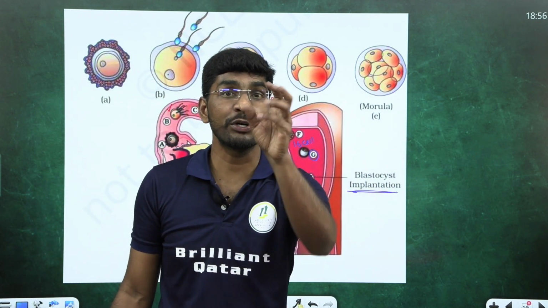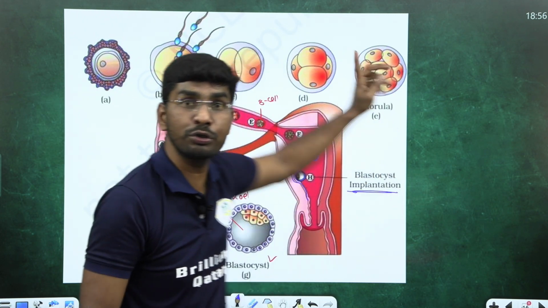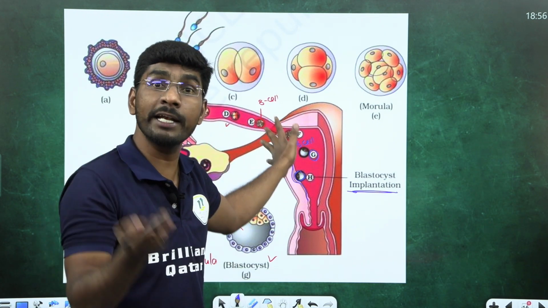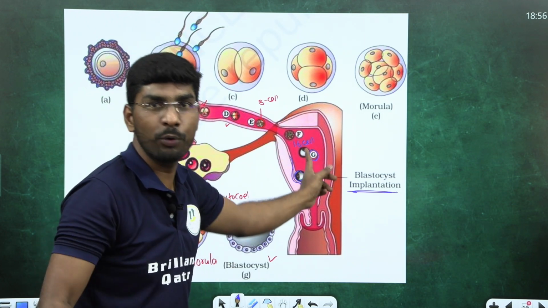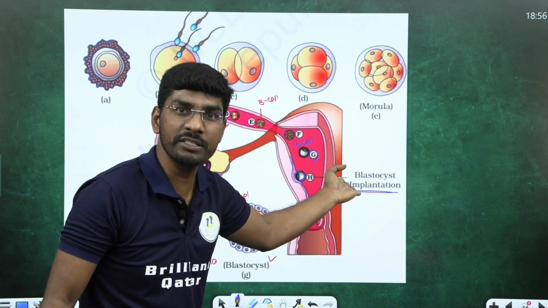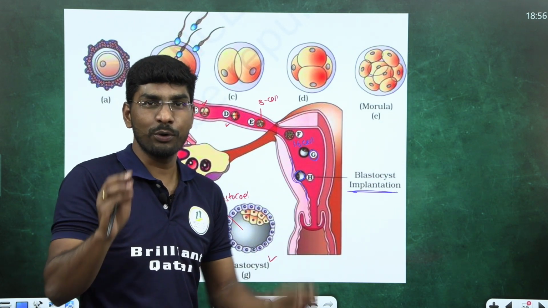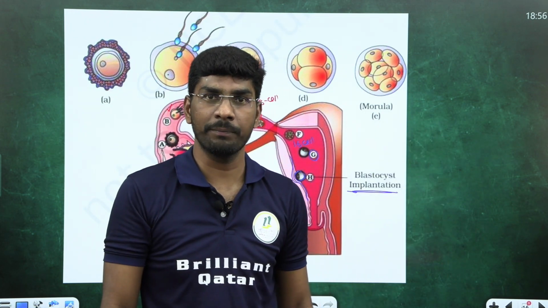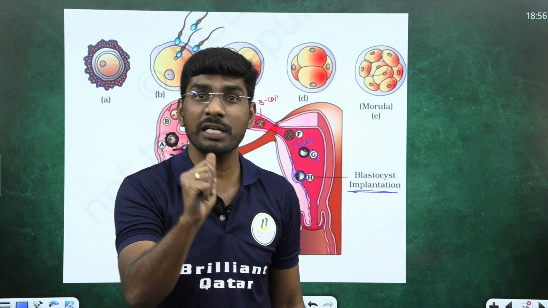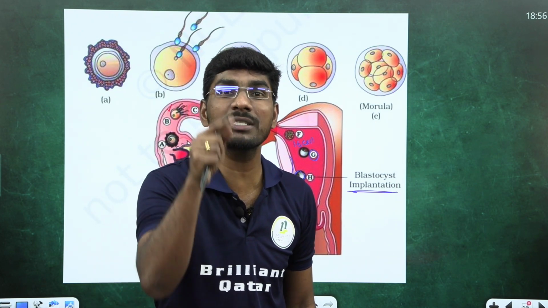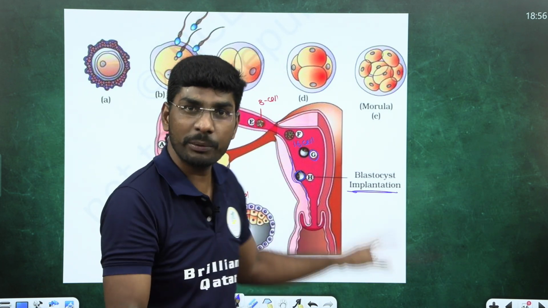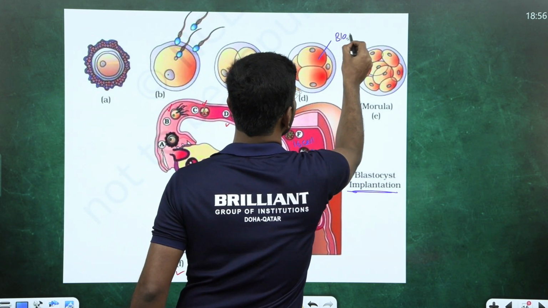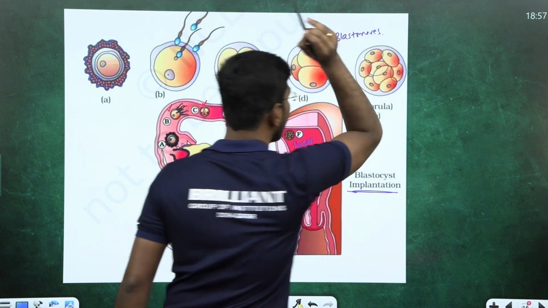You will get a question: draw the diagram of human embryo development. Student, you should draw this. Otherwise, they'll give this diagram and ask you to identify A, B, C, D, and what is happening in the uterus, what stage this is. A lot of questions are interlinked. So, my dear kids, before your final exam, you should be perfect in this concept, embryo development. Tell me, which cell stage to which cell stage is called morula? 8 cell stage to 16 cell stage is called morula. Whatever cells are present here are called blastomeres. Remember. Got my point?